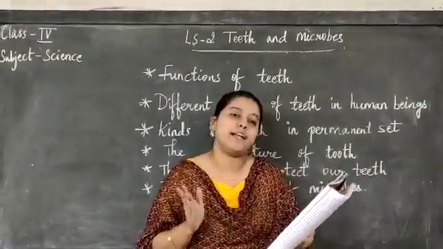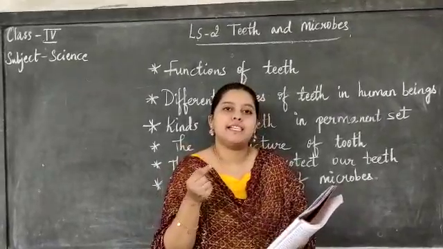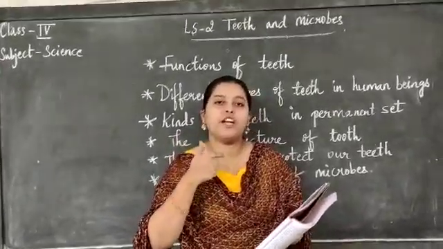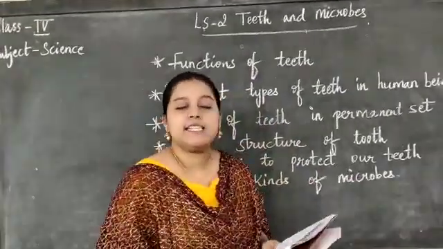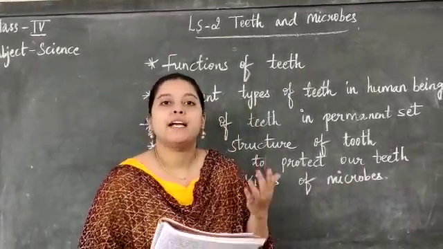They help to cut the food, and there are 4 incisors in each jaw. 4 incisors means what? 4 plus 4. In each jaw, 4 are there. 4 plus 4, it will be 8. Incisors are also known as cutting teeth, children, and they make you speak clearly.